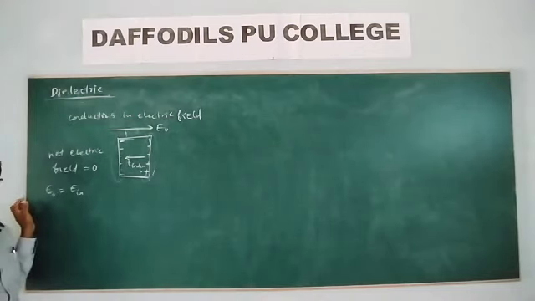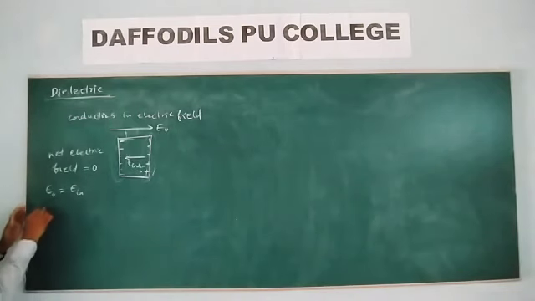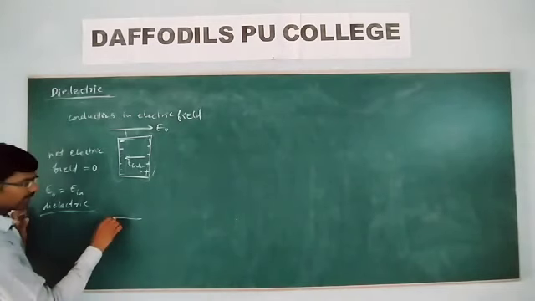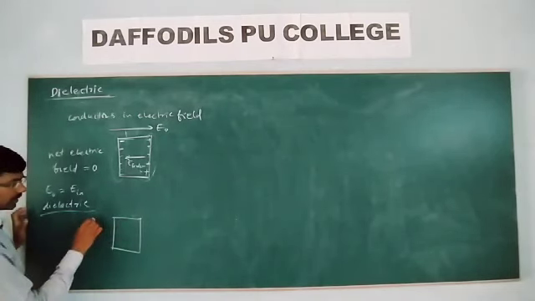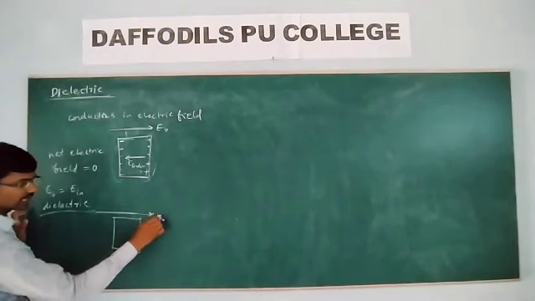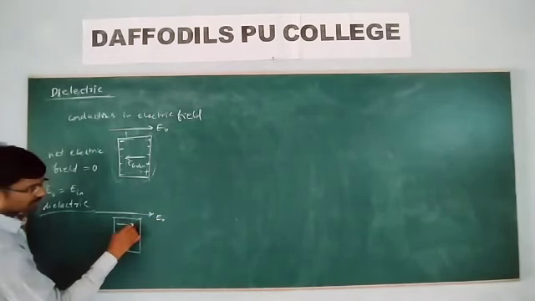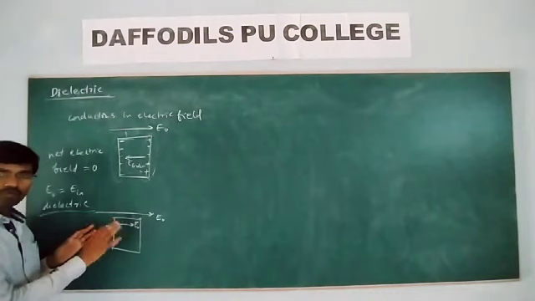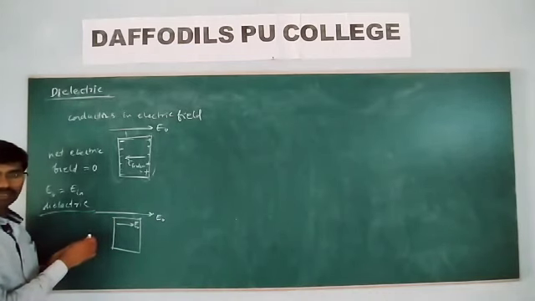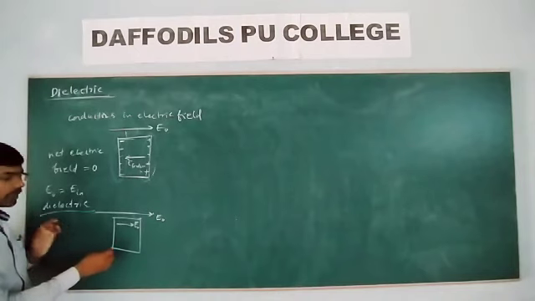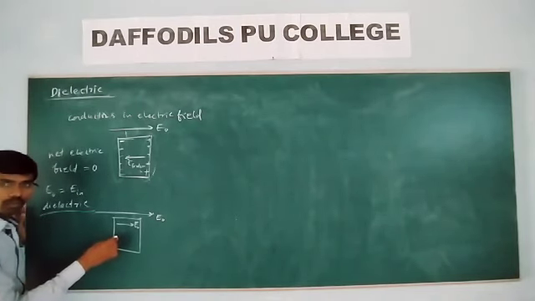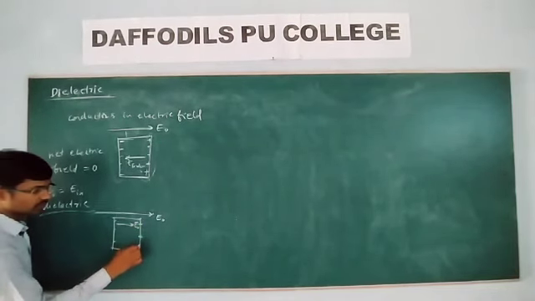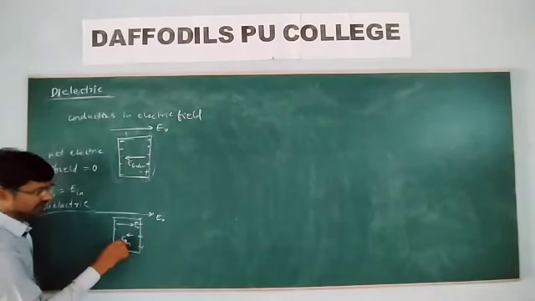But remember, what would happen if you take a dielectric? This is a dielectric in an electric field, placed in an external electric field E0. But remember, here there are no free electrons in insulators or dielectrics. Then the movement of the electrons is not as much as in this case, so the induced electric field is very small.